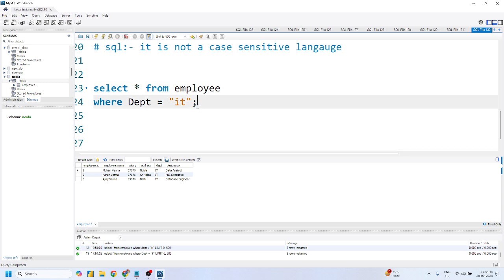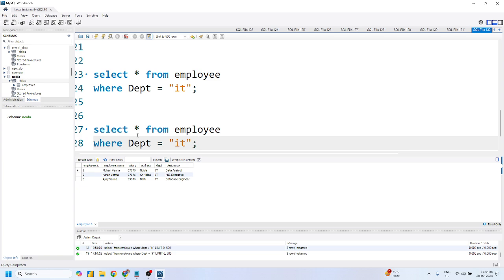Now, guys, we know that this star represents that we have to fetch all the columns, right? Not all the records. All the columns. Records could be based on these filters. The star does not represent fetching all the records row-wise; it is not in row context, it is on filter context.